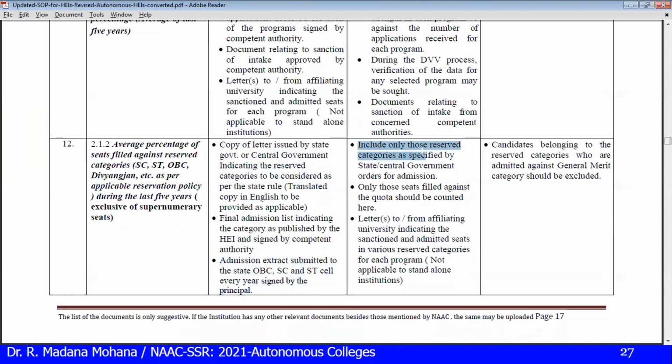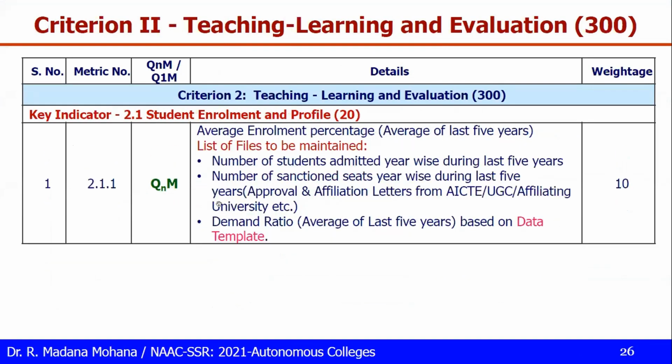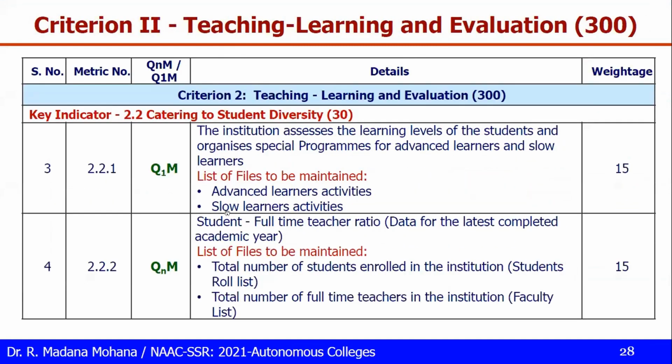Then include only those reserved categories as specified by the state government or central government orders for admission. Only those seats filled against the quota should be counted here. Letters to or from affiliating university indicating the sanctioned and admitted seats in various categories for each program, not applicable to standalone institutions. Candidates belonging to the reserved categories who are admitted against general merit are not included here, those can be excluded. So then coming to next one.